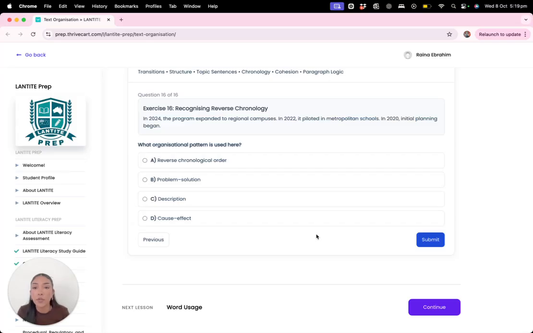In 2024, the program expanded to regional campuses. In 2022, it piloted in metropolitan schools. In 2020, initial planning began. What organizational pattern is used here? Well, it's working backwards, so the reverse chronological order.